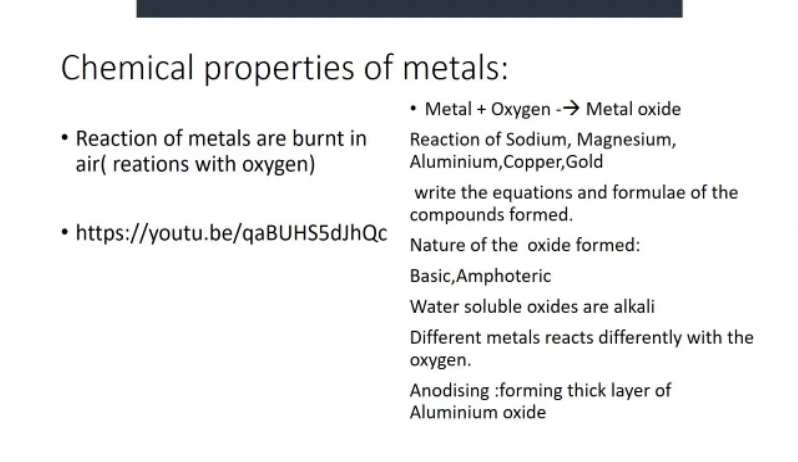Okay, it will be 4Al plus 3O2 is equal to 2Al2O3. Now, metal reacts with oxygen, it will form metal oxide. Different metals are going to react with oxygen and they form their oxides. And these oxides are different in nature.